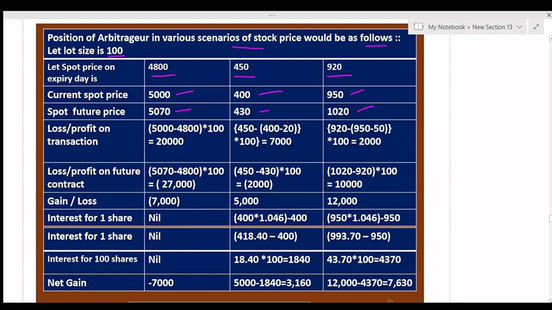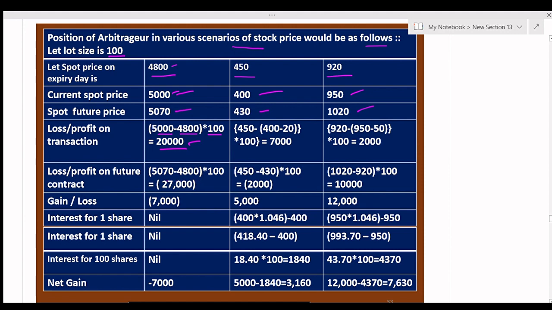Now let us compute the profit or loss on the transaction. For the first case, the current spot price is 5,000 minus 4,800, into 100. The profit will be 20,000 because it is sell the share and buy the future. So the selling price is higher than the expiry date price, and 5,000 minus 4,800 into 100 is 20,000, the profit.